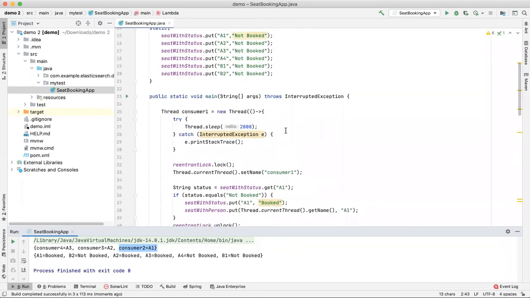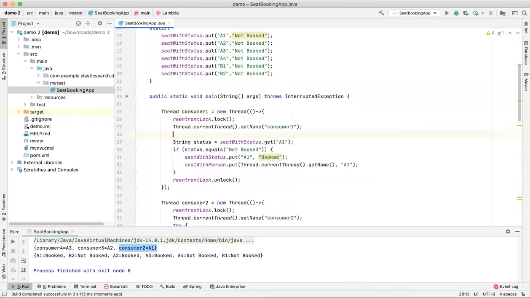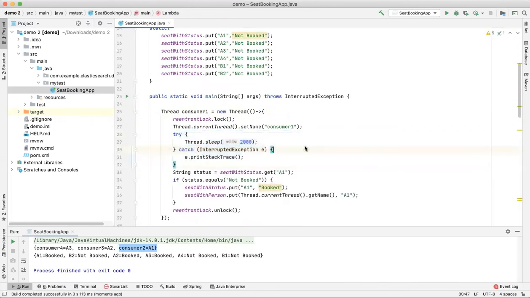So this is the whole idea of ReentrantLock with ConcurrentHashMap. I hope you understand this better. Let me know if you have any questions, and please provide your valuable feedback. I will always keep improving myself and provide better videos in the coming time.